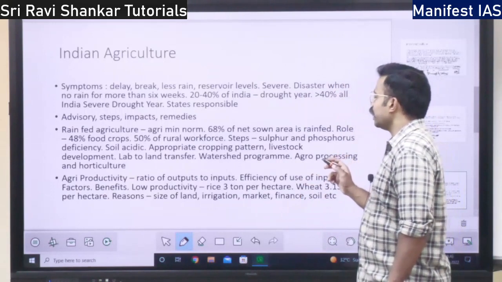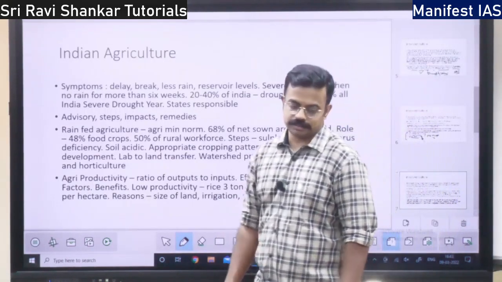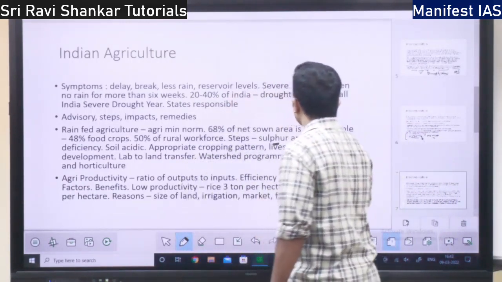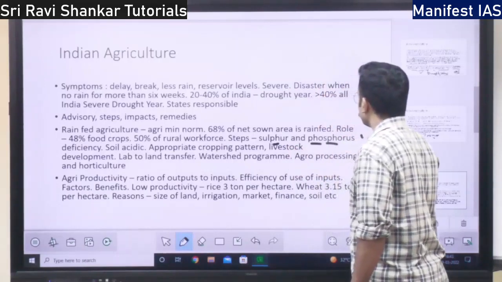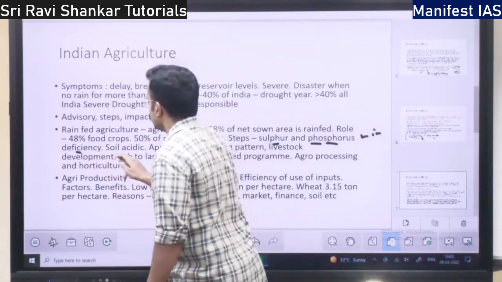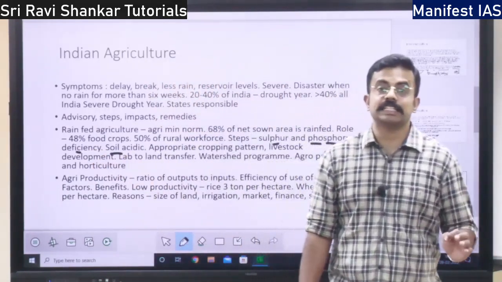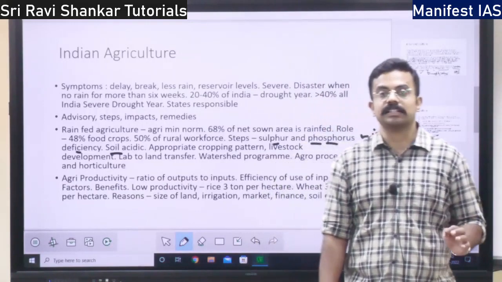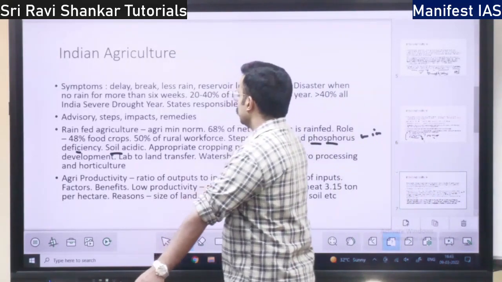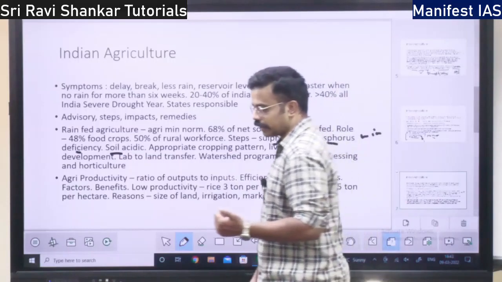In rain-fed agriculture, the sulfur and phosphorus content will be very low. Sulfur and phosphorus are minerals required for the soil. So there will be a deficiency and the soil will be acidic in nature in rain-fed agriculture. So what should be done in order to augment rain-fed agriculture?